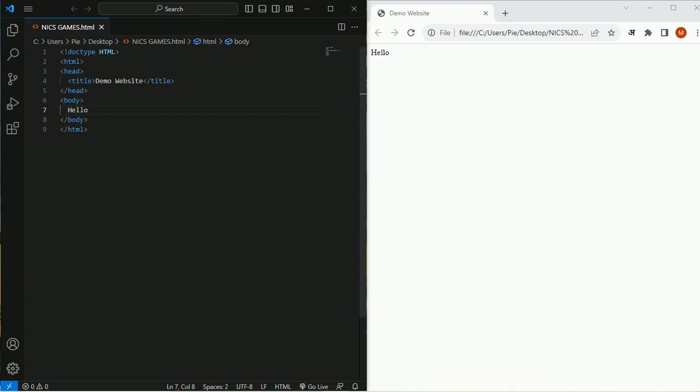Till this point we were just writing content directly inside our body, which is not a good practice. You can ask me why. If you are going to write CSS or JavaScript to add any kind of functionality to that content, you have to select that content. But if you are not putting it inside any tag, and you are writing directly inside the body, you have no control over that content.